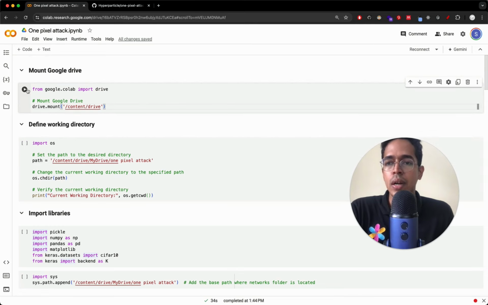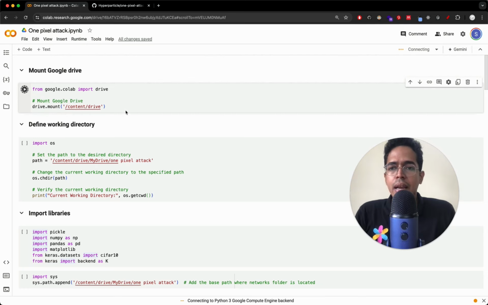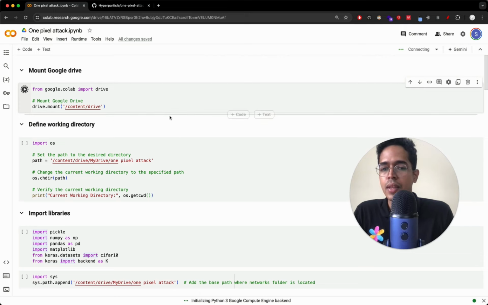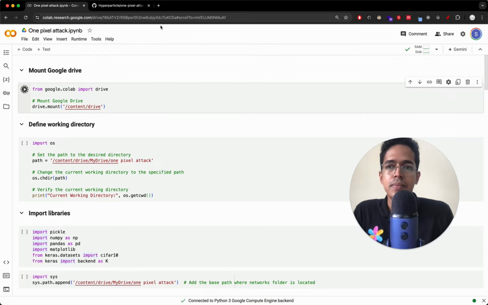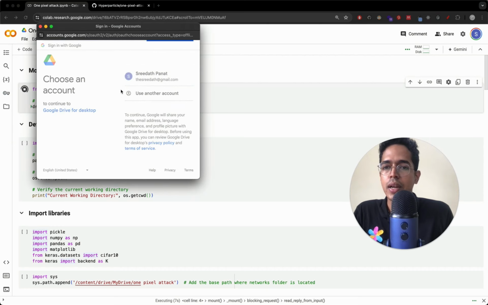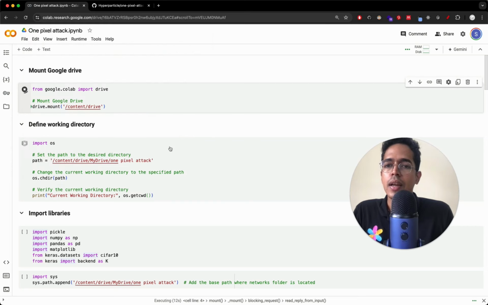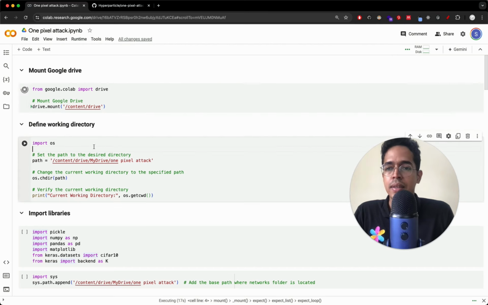First, we will mount the Google Drive. This is the process that connects the Google Drive to the Colab. It will show you a pop-up asking your permission to make this connection between Google Drive and Colab, and then, of course, you can grant the permission. We'll show you that in a moment. Yeah, so connect to Google Drive and just select your account. You must be already signed in for this, otherwise you'll have to type your password. And now the Google Colab and this Google Drive are connected.